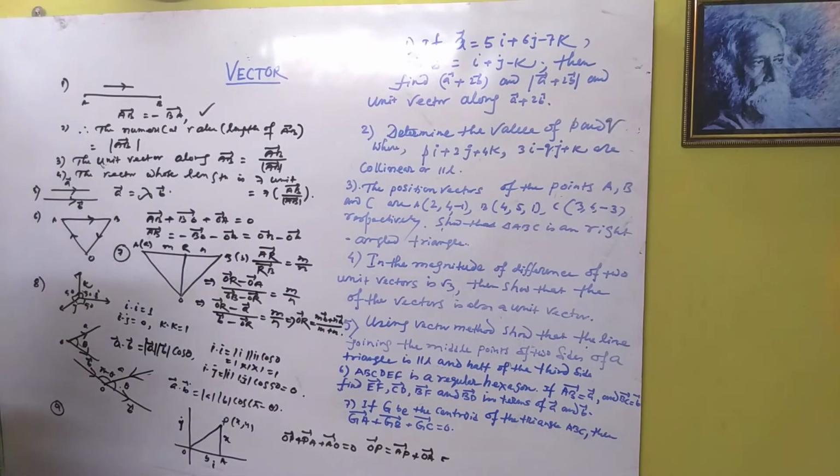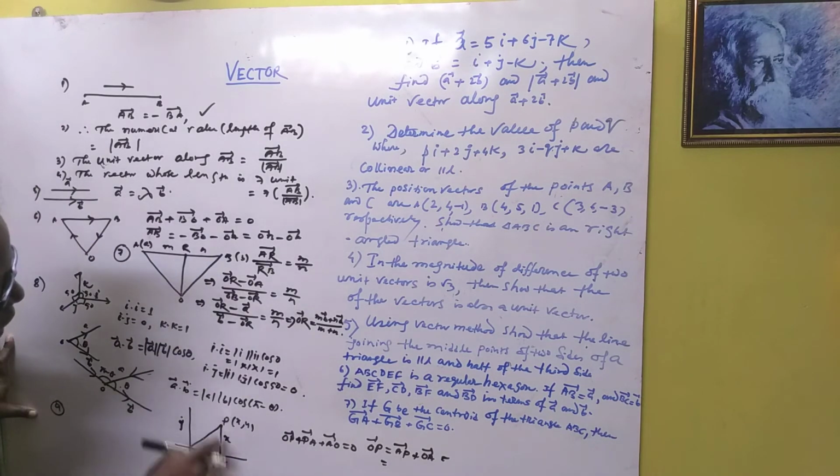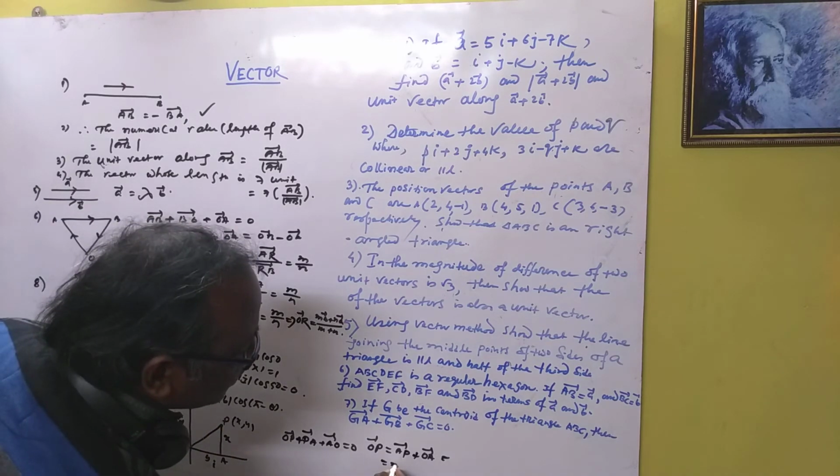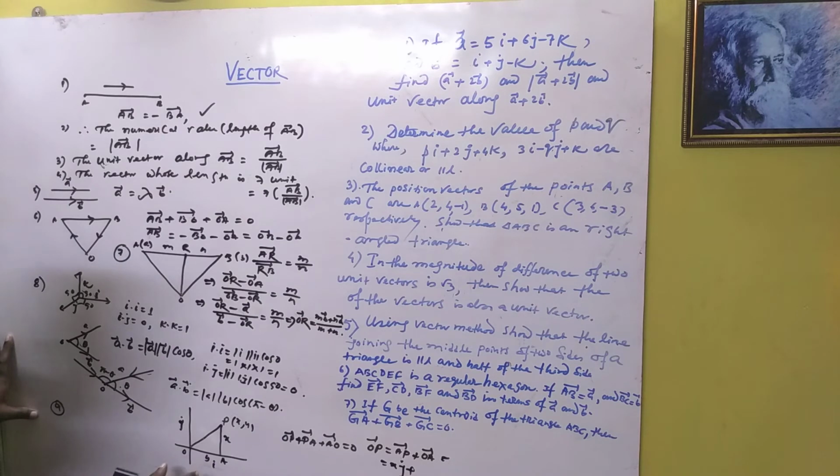Here the unit vector along AP is j. To get the length x, it is x into j. Same as OA, the length here is y.